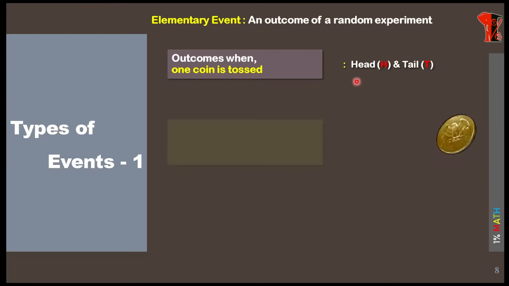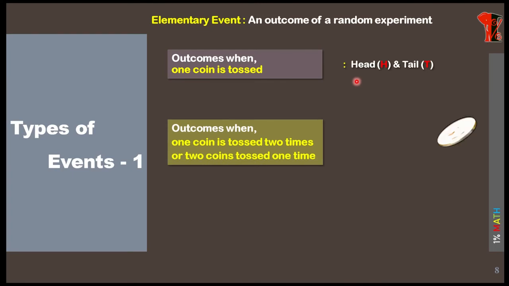Similarly, when you toss two coins, or we can say one coin tossed two times or two coins tossed one time, what are the results we will get? Both the coins can give you head. One coin can give you head and the other can give you tail. Both can give you tail, or it can give you tail and head. So the first one, head and head, is also an elementary event. In the same way, head and tail, tail and head. So these are all called elementary events.